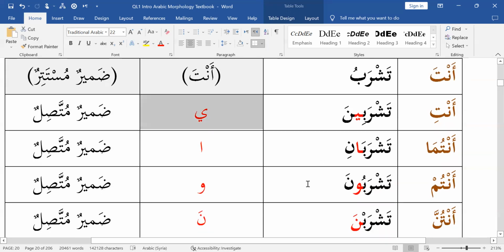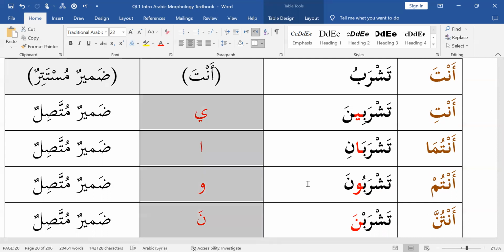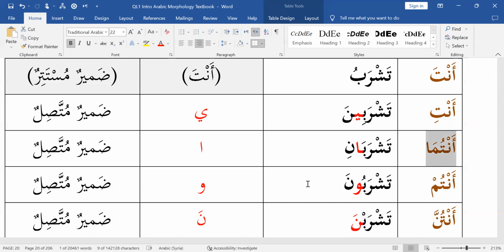This ya means anti, this alif means antuma, this waw means antum, and this noon means antunna. These are all connected pronouns. This ya is a noun. What kind of noun? Pronoun. What does it mean? Anti. It's just a connected version of anti, and you can see it's mentioned here for your reference. This alif is a noun. What kind of noun? Pronoun. What does it mean? It means antuma.